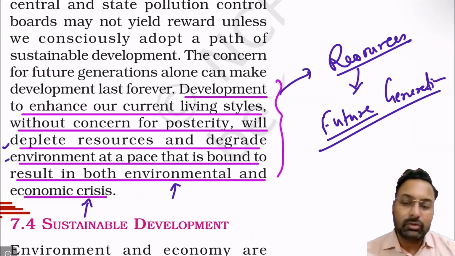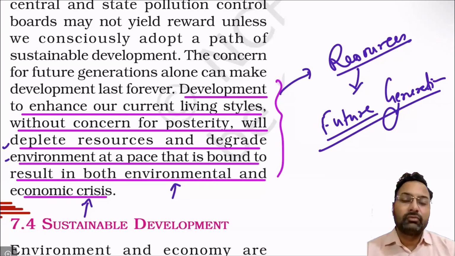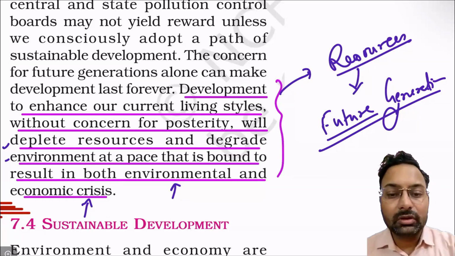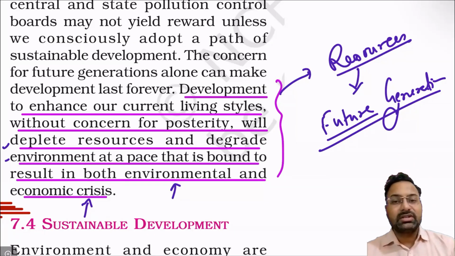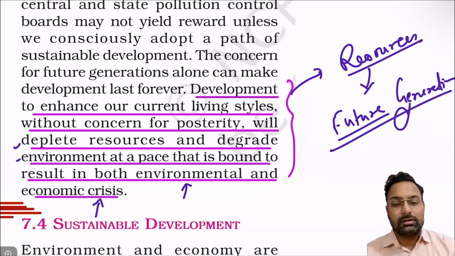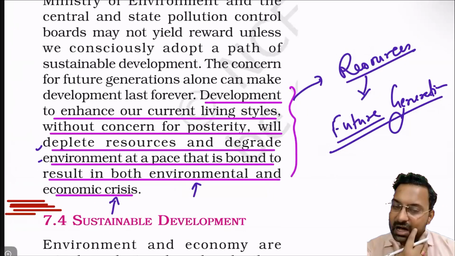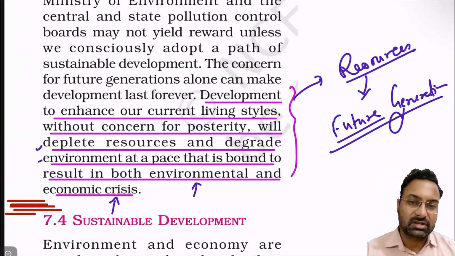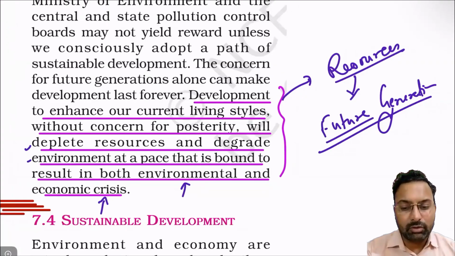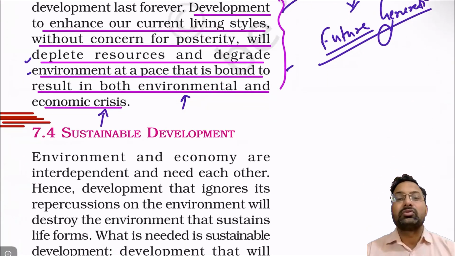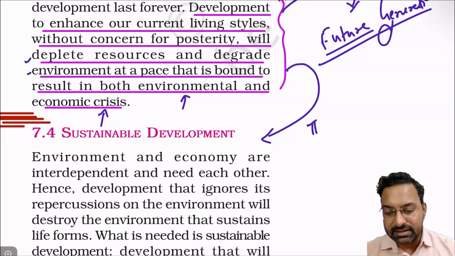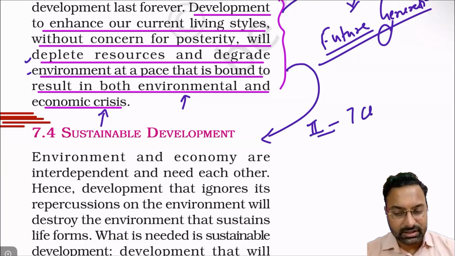We should be concerned about what type of environment and what type of resources they will get when they come, right? If we are able to understand how those things will work out, then our lifestyle, our utilization of resources, and the growth that we are having will be a bit more sustainable. And from this level, we will be building our concept of sustainable development. We'll be covering this in part two of this chapter 7.